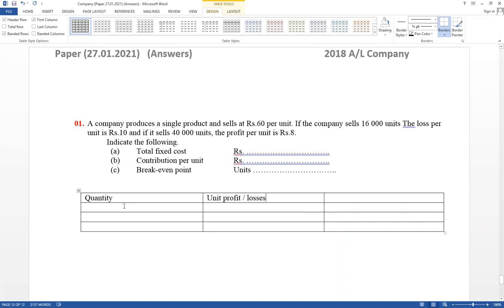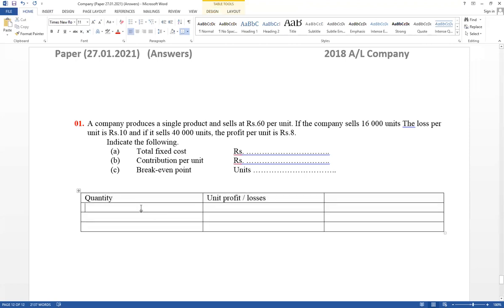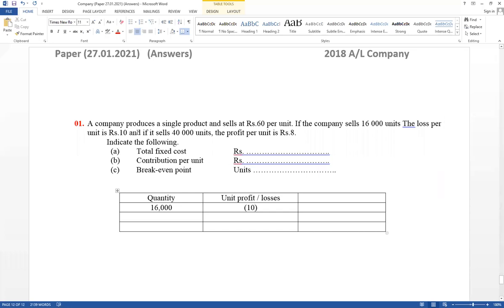When quantity is 16,000, unit loss is given as 10. If it is a loss, record it within brackets. Very important theory is available in this example. This is a past paper question. And when quantity is 40,000, unit profit is 8.